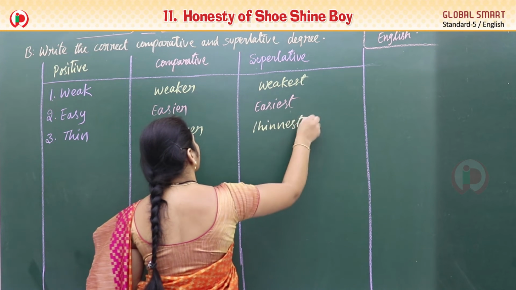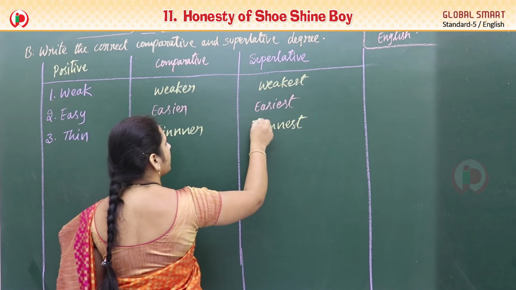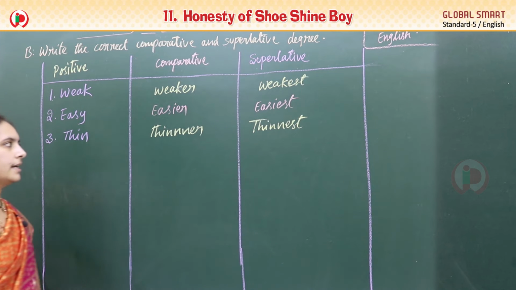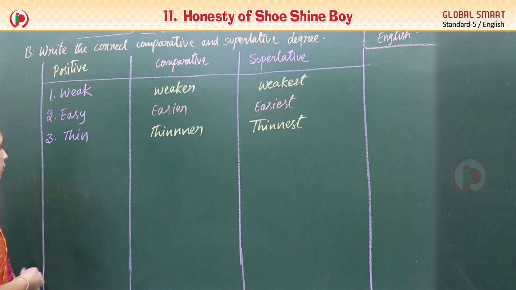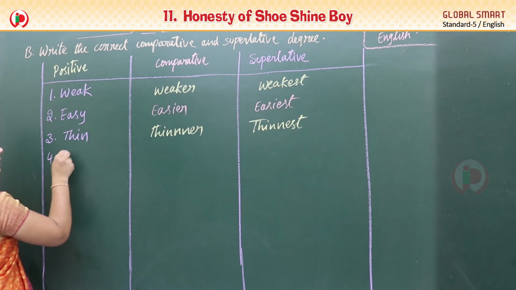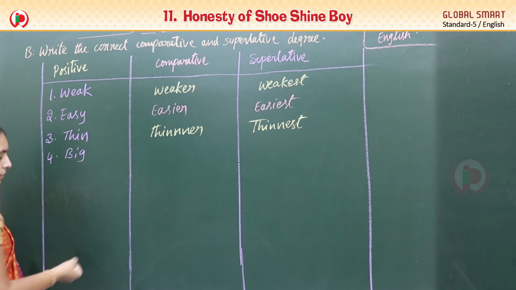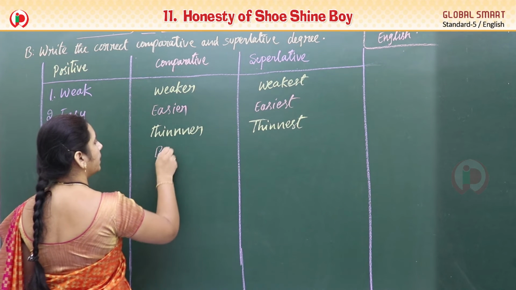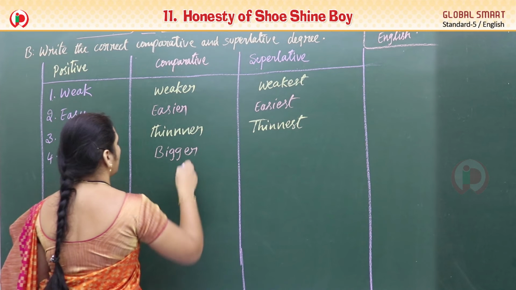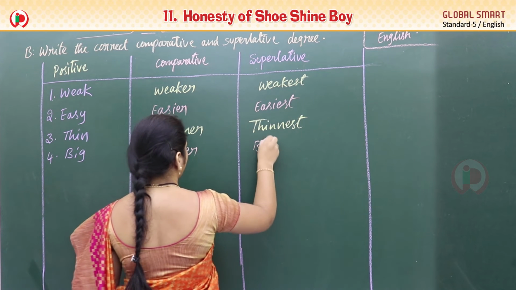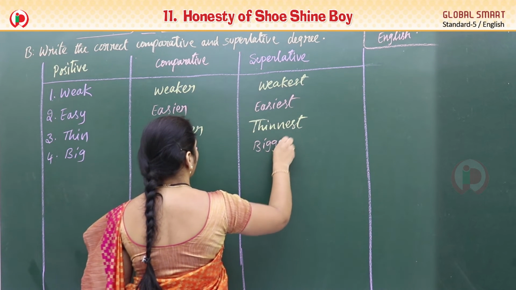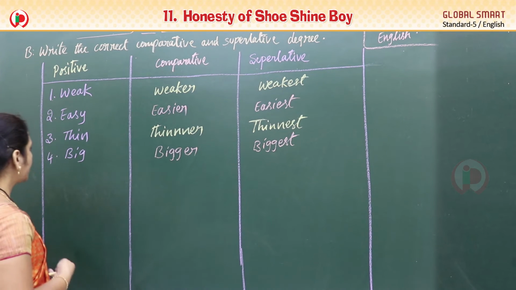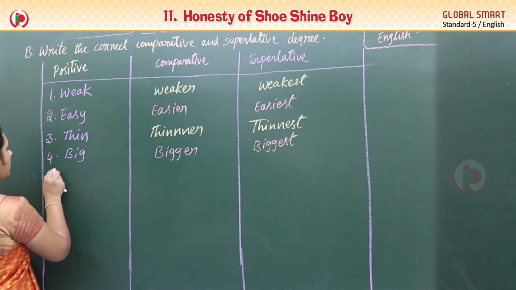Comparative and superlative form for this. Thin, thinner, thinnest. And the fourth one, big. For big, comparative degree bigger, and superlative degree biggest. Big, bigger, biggest. And see the next word, important.